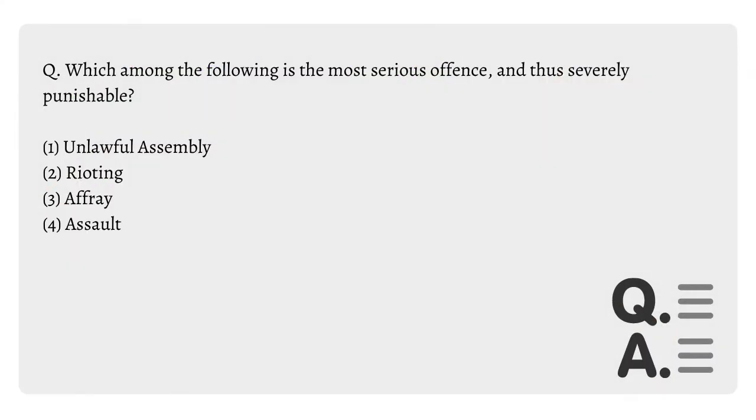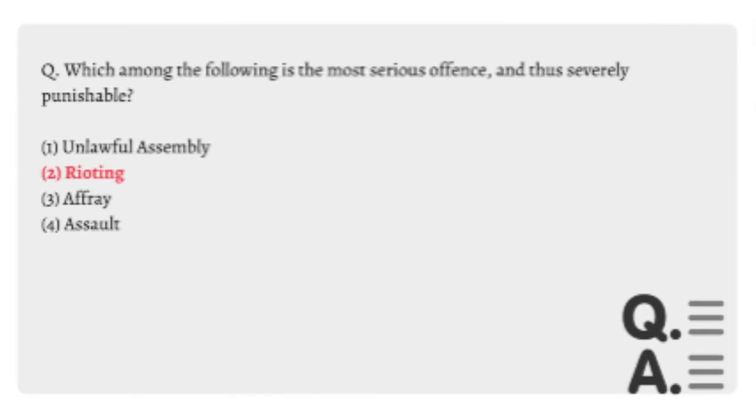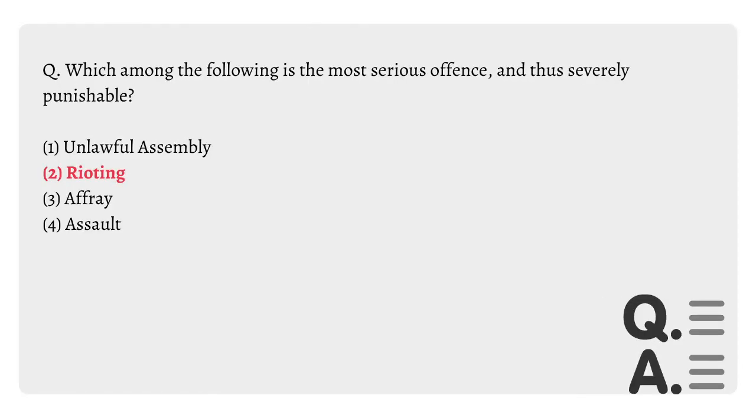Now the last question is, which among the following is the most serious offence and thus severely punishable? This is a kind of analytical type of question. For unlawful assembly, there is 6 months punishment. For rioting, it's 2 years. For affray, it's 1 month. And for assault, there is 3 months. So out of them, rioting is the severely punishable out of the given options. Hence, option number 2 is the correct answer.